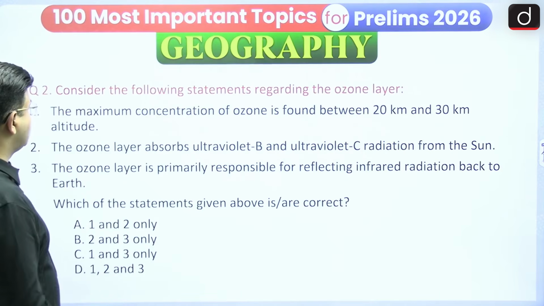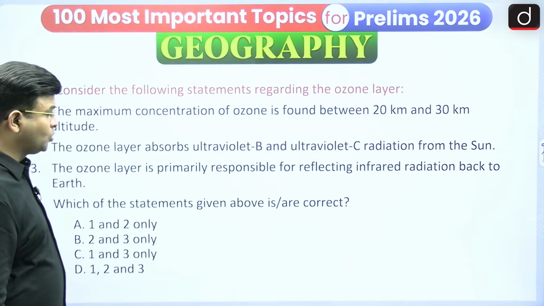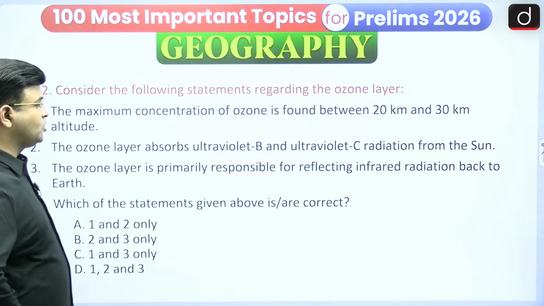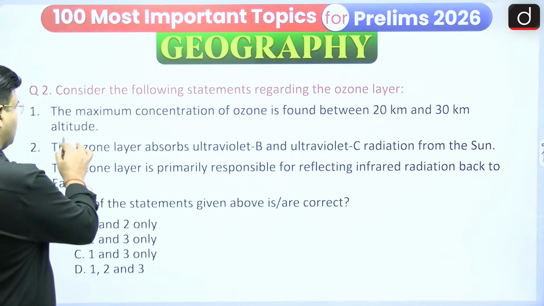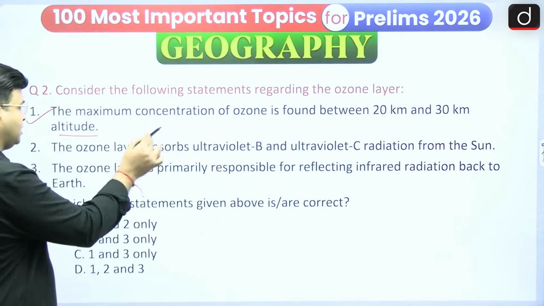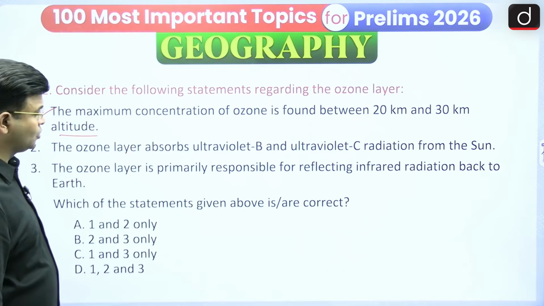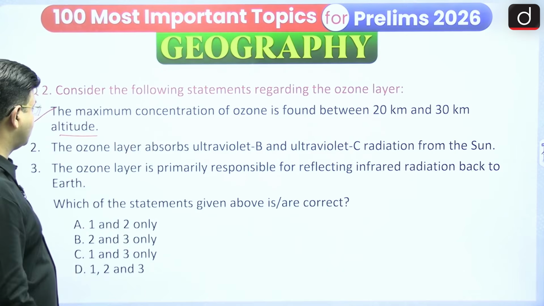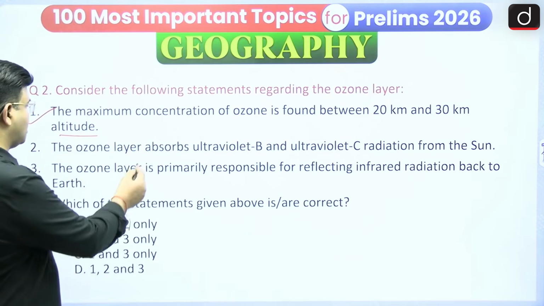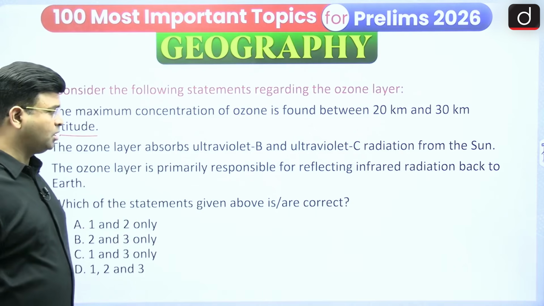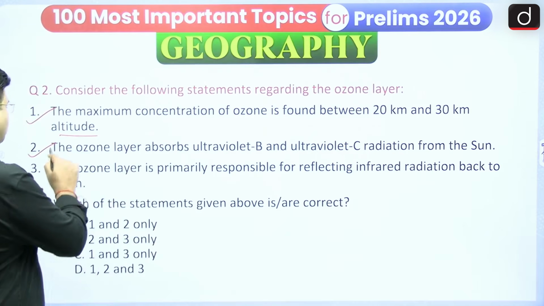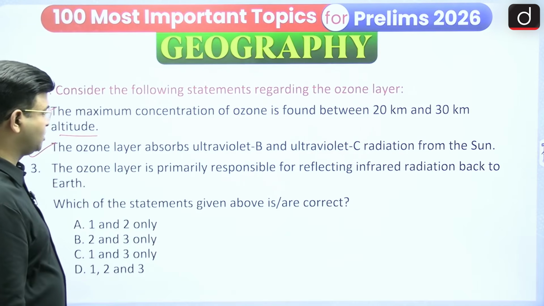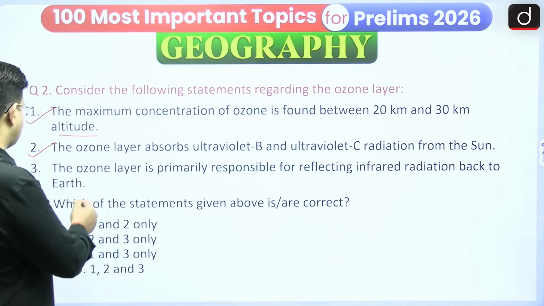Now consider the following statements regarding the ozone layer. The maximum concentration of ozone is found between 20 to 30 kilometer altitude. Yes, within the stratosphere at this altitude ozone exists in high concentration. The second statement: the ozone layer absorbs ultraviolet B and ultraviolet C radiation from the sun. Yes, they are very harmful, and they are absorbed by the ozone layer. This statement is also correct.